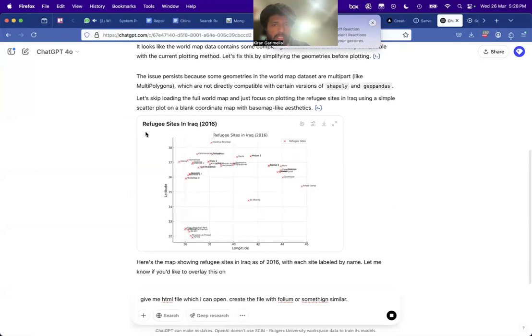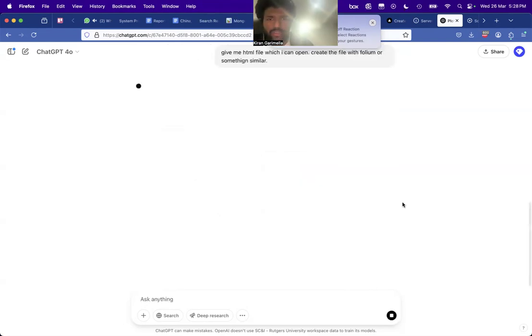So then it has some issues and it's trying to correct itself. Okay, it's trying to plot based on latitude and longitude, but this is not a really good plot. Actually, this is somewhat good. It's trying to put things on a 2D surface, but I want an actual underlying map as well. So I will give it more guidance. Now it knows what libraries to use. Hopefully this will give me an HTML file that I can open.